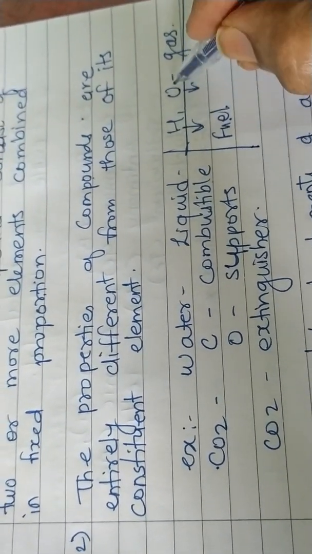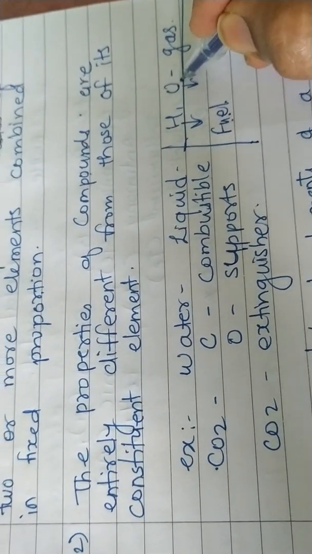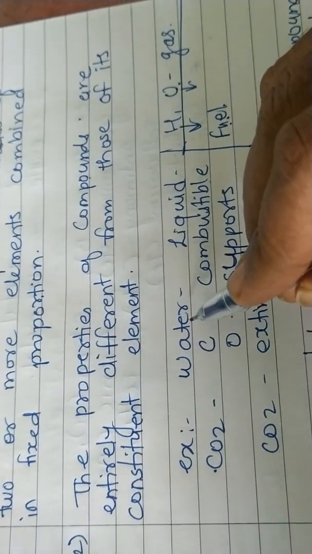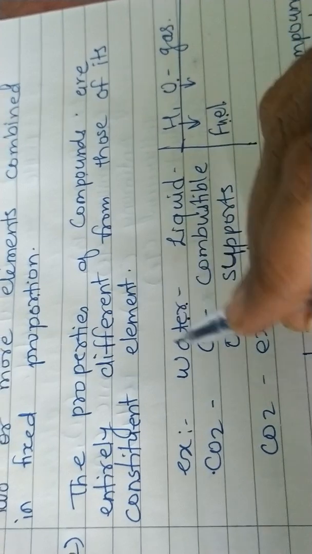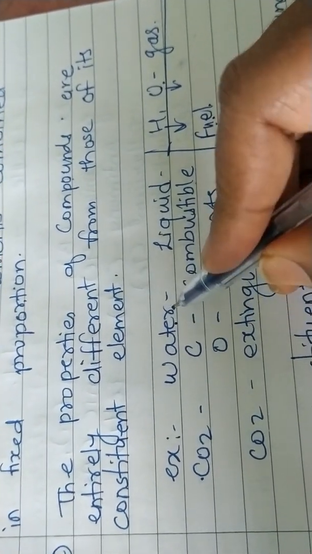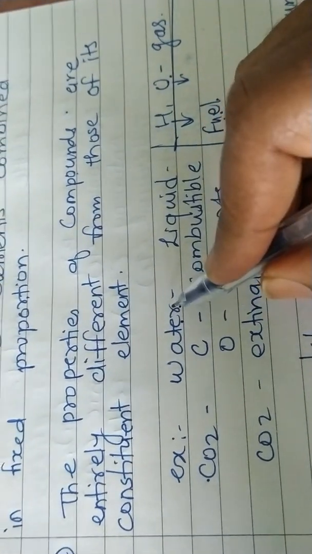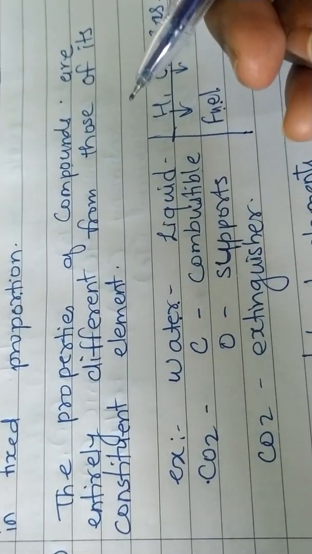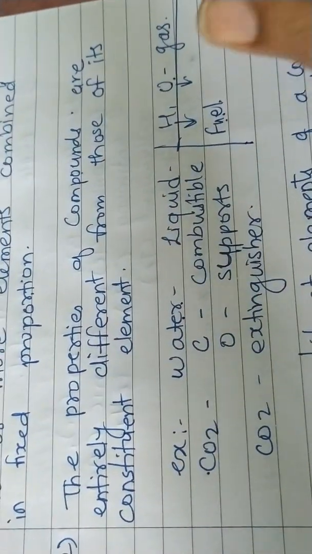Here the properties are like that: one is combustible, one is the supporter. But when they are converting into water, it is neither combustible, water cannot be burned, nor does it support burning. Instead, water is used as a fire extinguisher. So properties are completely changed.